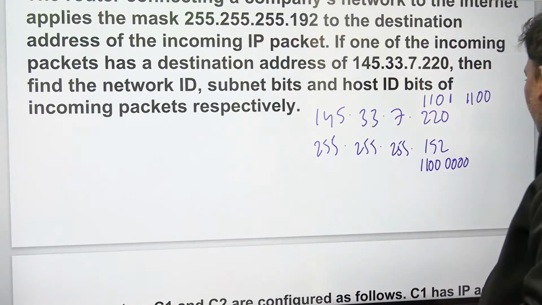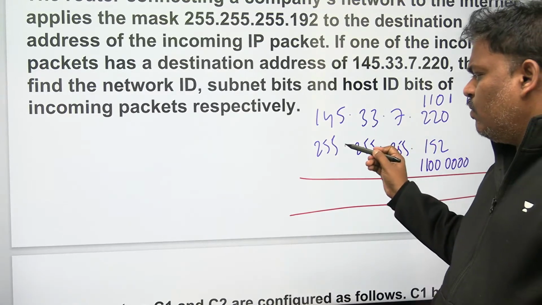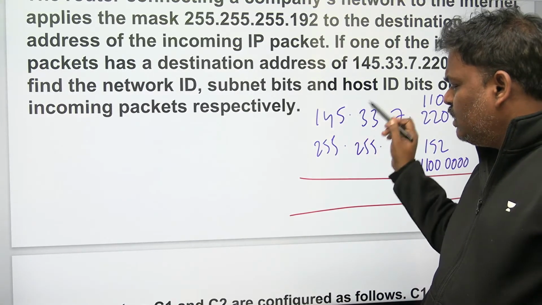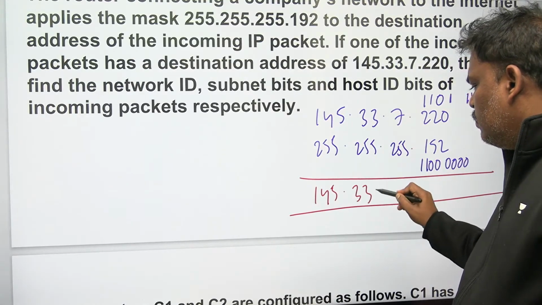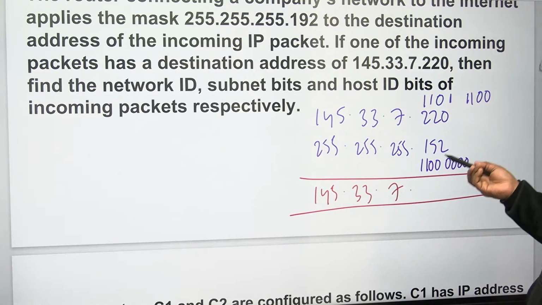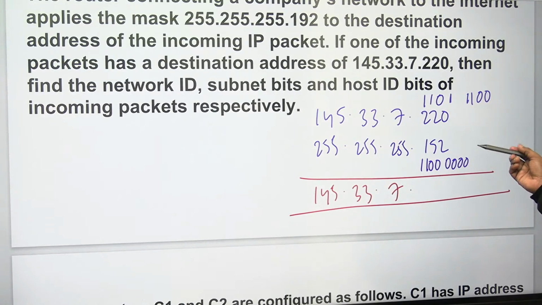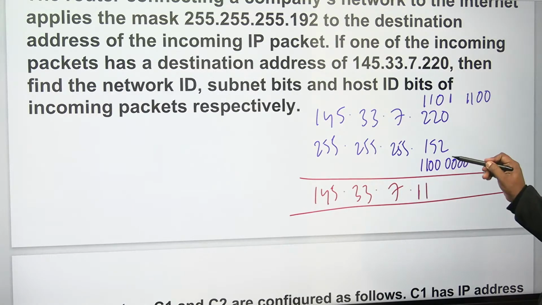After conversion, do the AND operation. Everyone knows 255 AND anything is anything. But there is no 255 here, so that is the reason I converted into binary format. If you see the binary, 1 AND 1 becomes 1, 1 AND 1 becomes 1, 0 AND 0 is 0. So the remaining are all zeros. Check if I have done anything wrong. Yeah, fine, that's perfect.